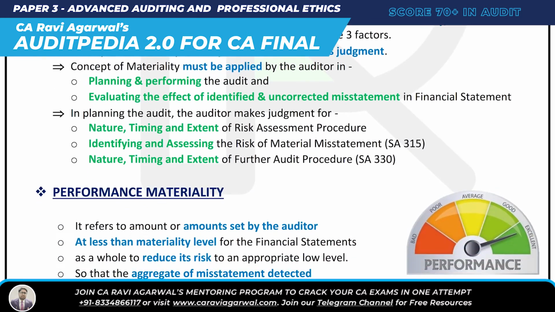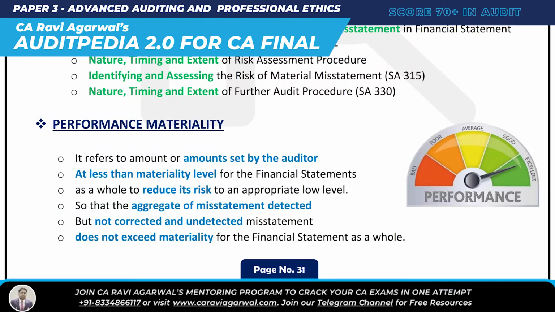The next concept here is performance materiality. A lot of people find it difficult, but it is very easy. So what is performance materiality? It refers to the amount or amounts set by the auditor at less than the materiality level for the financial statements. Say, for instance, the materiality level we have set is 10,000 rupees, so the performance materiality will be set at something around 7,000, but it should be less than the materiality level.